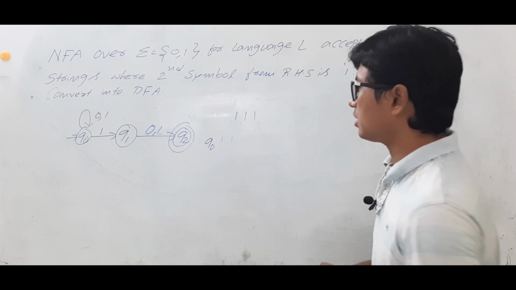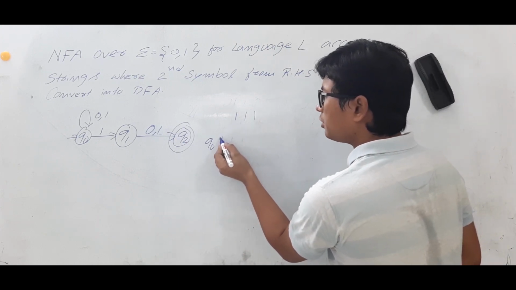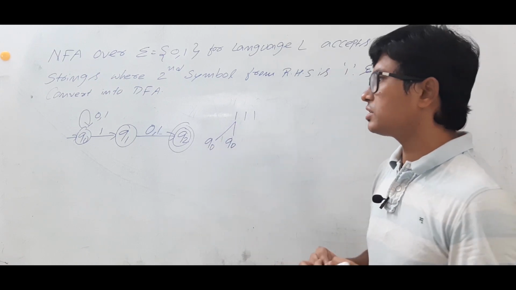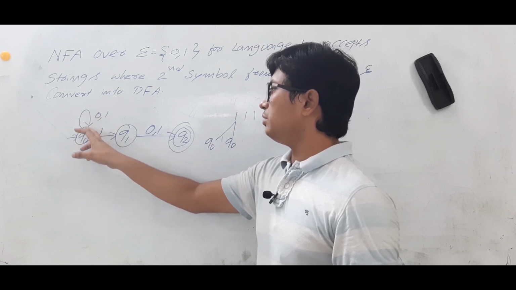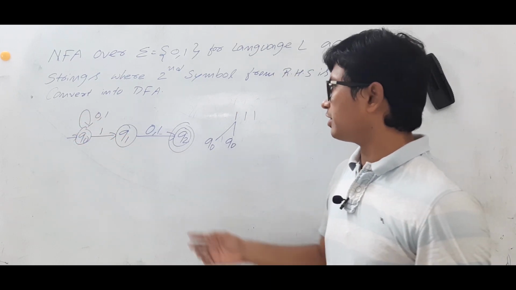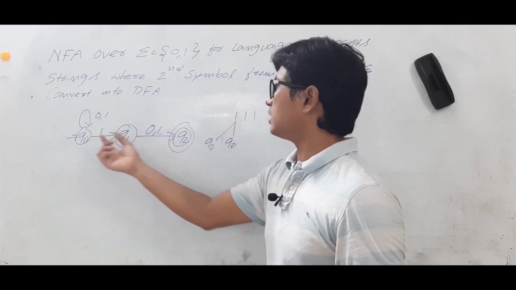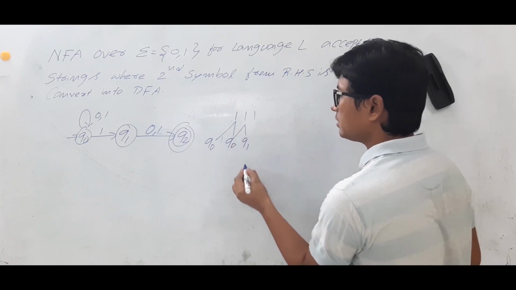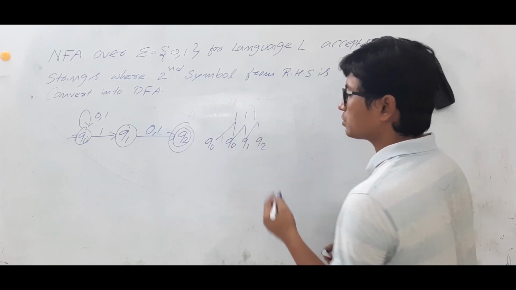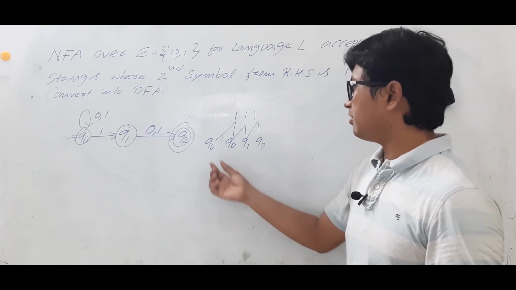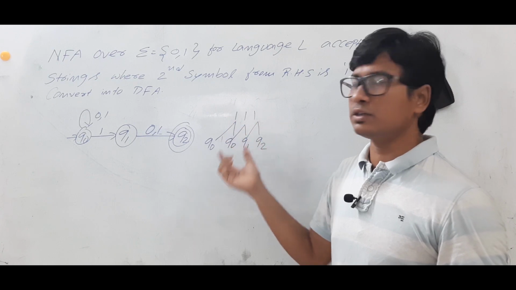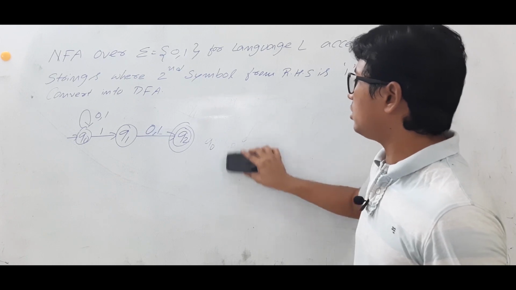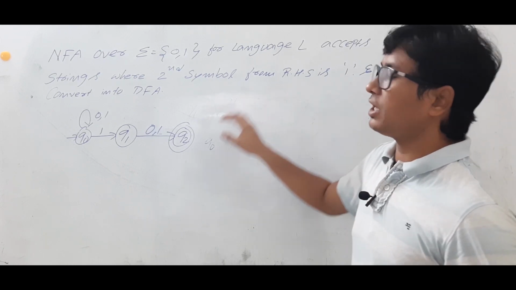We will check whether we are going or not. Q0 on 1, I will be in Q0 only. Q0 on 1, I will be in Q0. See, Q0 on 1, you can go to either Q0 or Q1. That's why it is called an NFA. But if I want to accept all ones, I should stay in Q0 on seeing the first 1. On the next one, I will go to Q1. Then on the next one, I will go to Q2. So, I have reached the final state from the initial state by taking the string 1, 1, 1. So, I can say that the string is accepted. If you have any doubt, you can check it. It will accept all the strings where the second symbol from the RHS is 1.